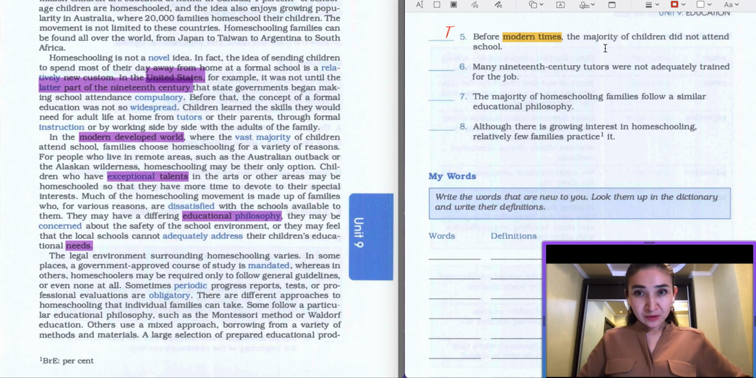And I will go further to the sixth question. Many 19th century tutors were not adequately trained for the job. So our keyword is going to be tutors, as I mentioned. Also, we can highlight 19th century because this is a time reference, and it's better to make it a keyword in order to get any kind of answer.